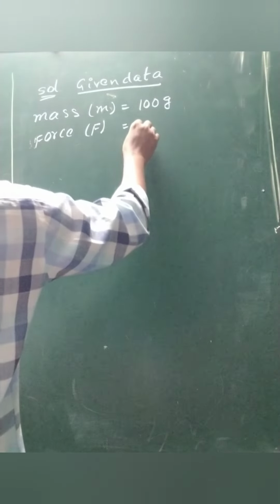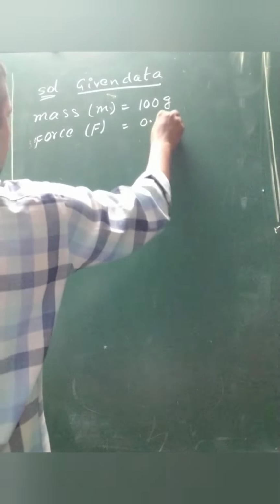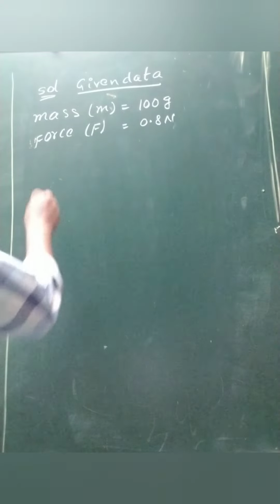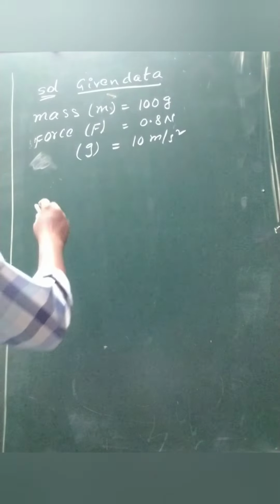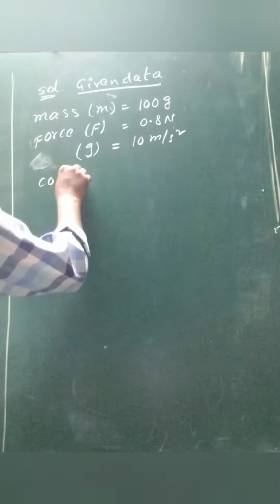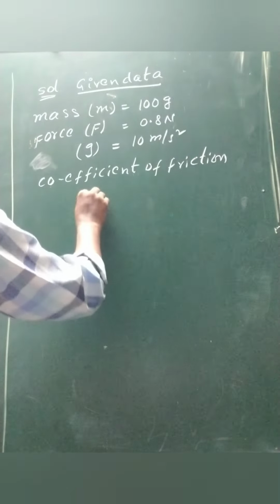Force F equal to 0.8 Newton. G is equivalent to 10 meter per second square. Coefficient of friction mu is equal to question mark.